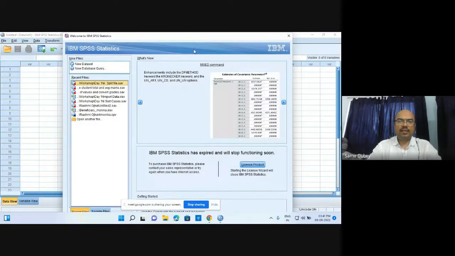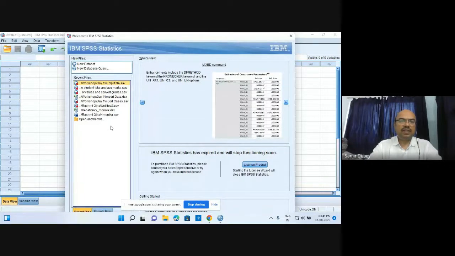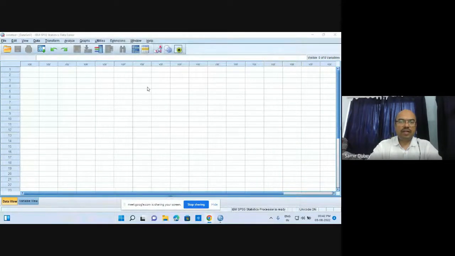Now, since I have already opened certain files earlier, these files are listed in this portion. Otherwise, if this is no more required, you can just put it aside, and here we can start off with. So this is how the window will look, how SPSS will look at the very first.